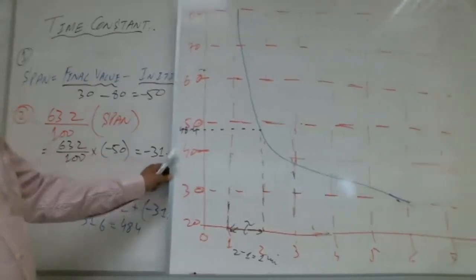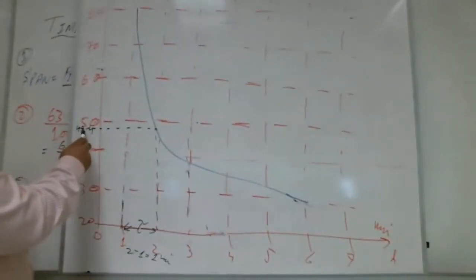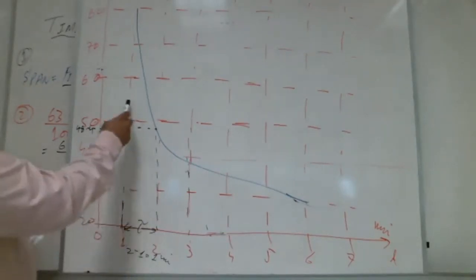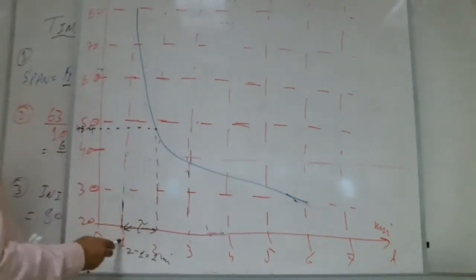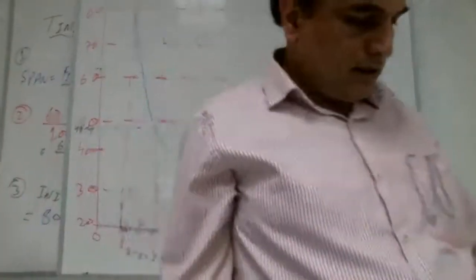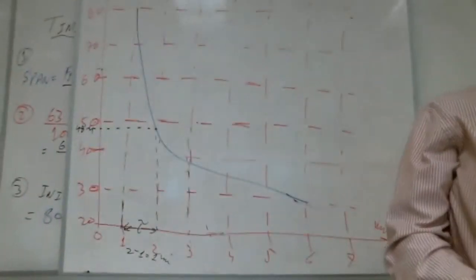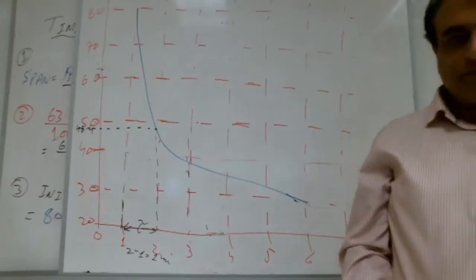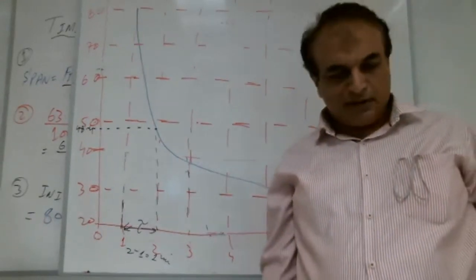Then we come to the graph. We draw a line at 48.4 and bring it to the time axis. So it is starting from here. So 2 minus 1 is the time constant. Any question up to here, Shabab? Please ask any question up to here. A lot of brothers are typing no question.